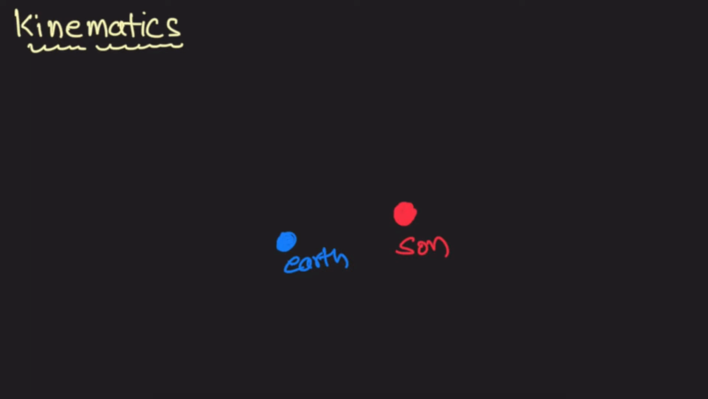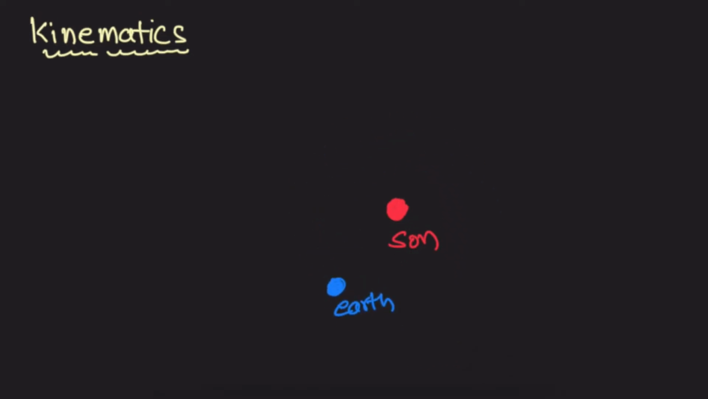Daily we observe so many motions of objects. Some motions are regular, some motions are not regular. For example, we take the earth, the motion of the earth. Earth revolves around the sun in a regular manner, in a fixed orbit. We can expect the position of the earth at a particular time of the day.